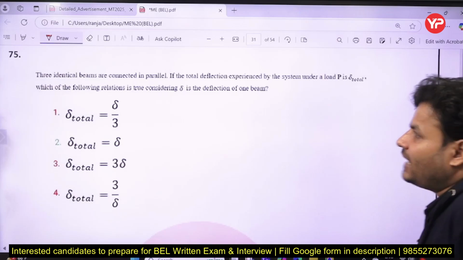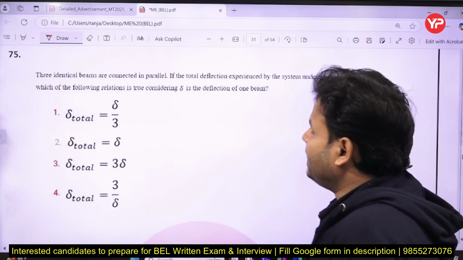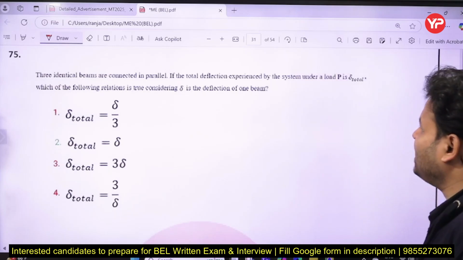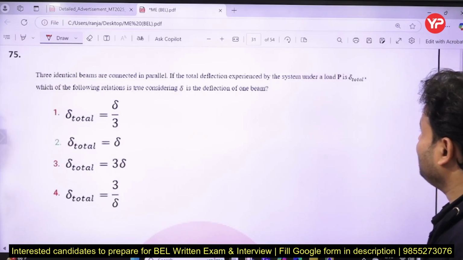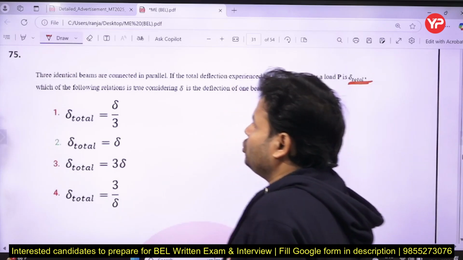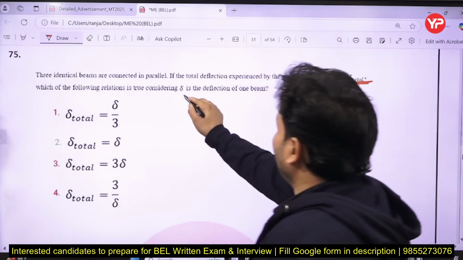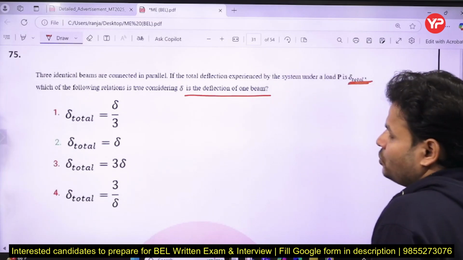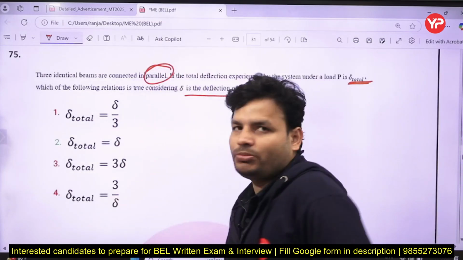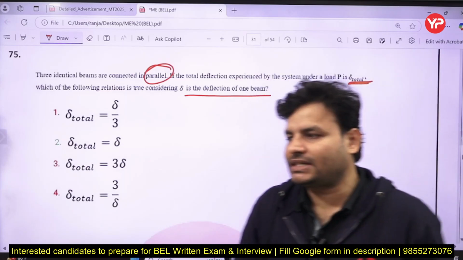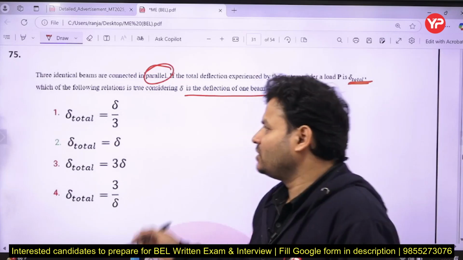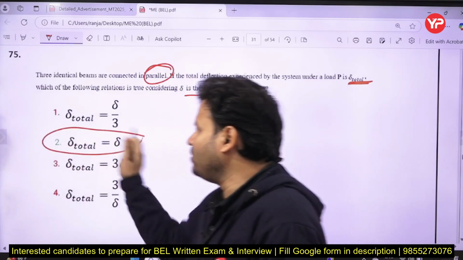Next question, three identical beams are connected in parallel. If the total deflection experienced by the system under load P is the total deflection, which of the following relations is true, considering this one is the deflection of one beam? So here the beams are connected in parallel, right? If the beams are connected in parallel, then we can say the deformation will be equal for all, right? So the correct answer will be B for Bombay.